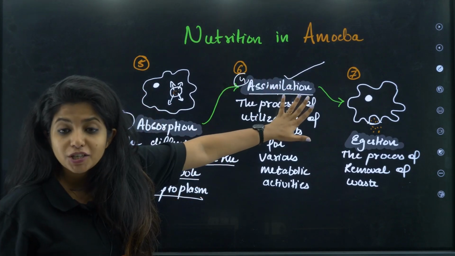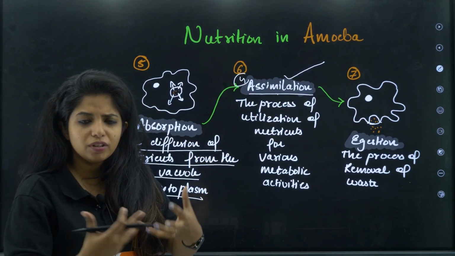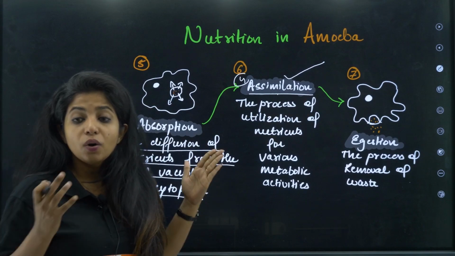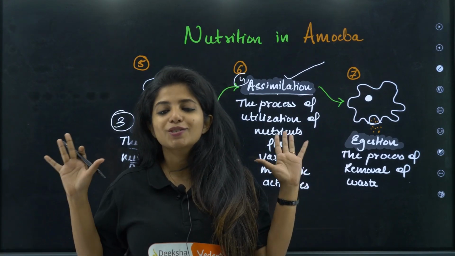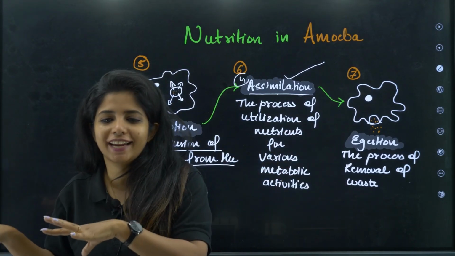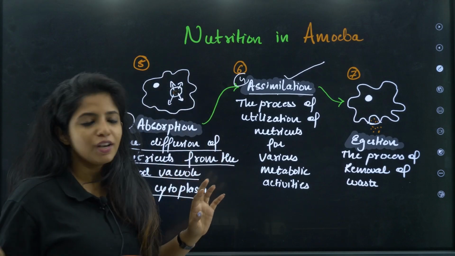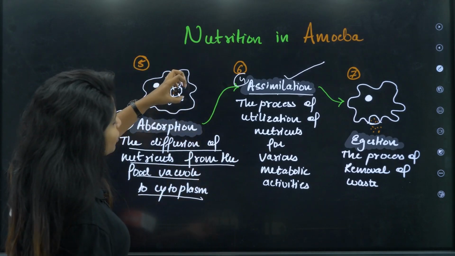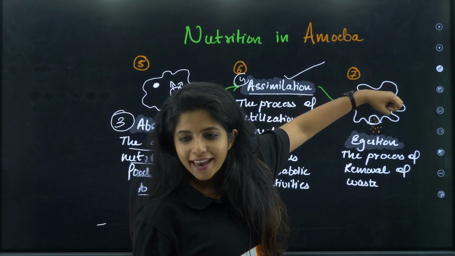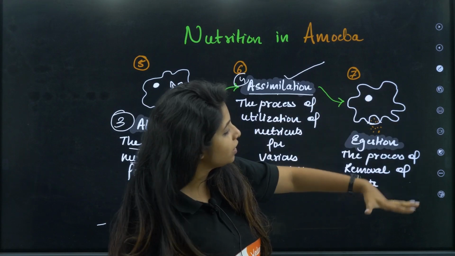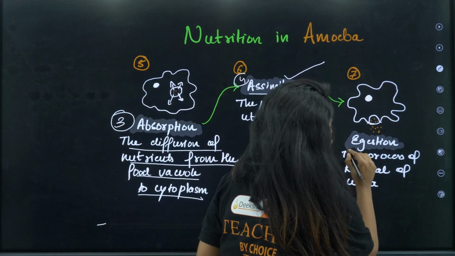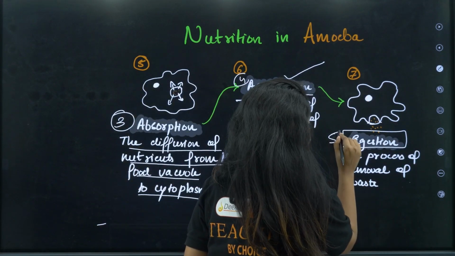Now, after assimilation, after the nutrients are absorbed, what happens, children? Whatever extra stuff is there, which is not needed by their body, they poop it outside. They don't have a proper mechanism to poop. So basically this food vacuole goes and fuses with the membrane and releases all the things outside, and this is known as egestion, which is the fifth step.